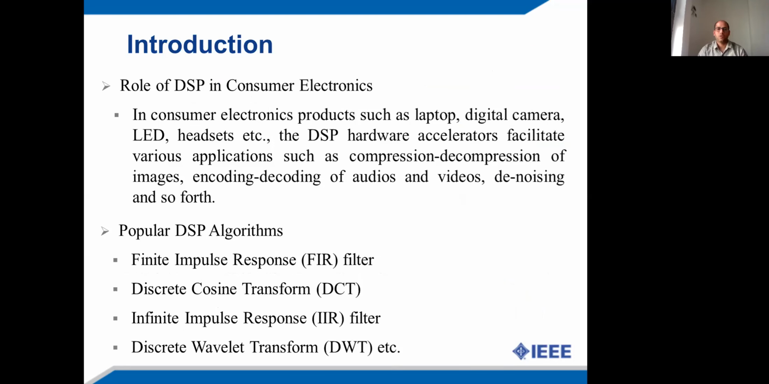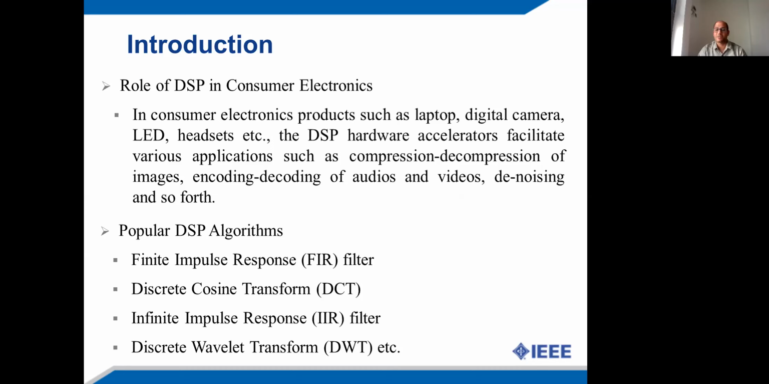Now let's come to the role of DSP in consumer electronics. Consumer electronic systems such as laptop, digital camera, LED, etc. The DSP hardware accelerators are used to facilitate various applications such as image compression, decompression, encoding and decoding of audios and videos, and filtering out of unwanted noise and so forth. And in these applications, the popular DSP algorithms that are used are finite impulse response filter, discrete cosine transform, infinite impulse response filter, discrete wavelet transform.